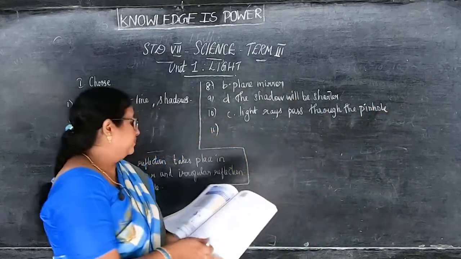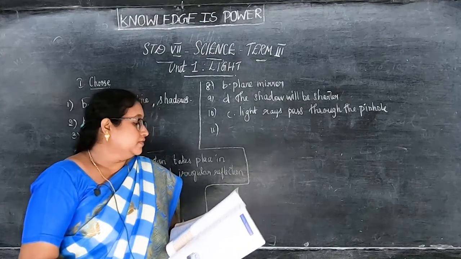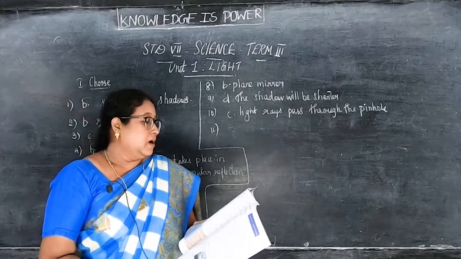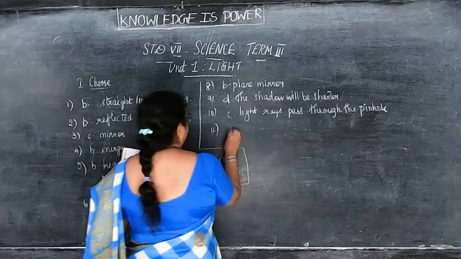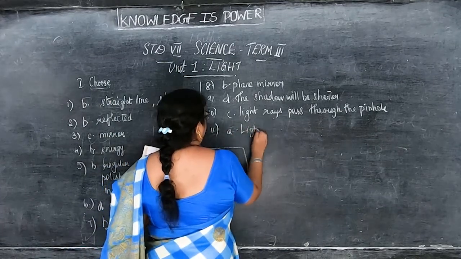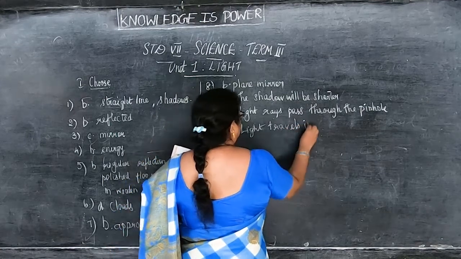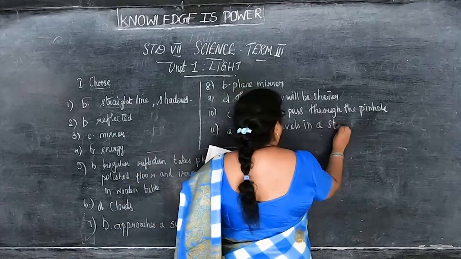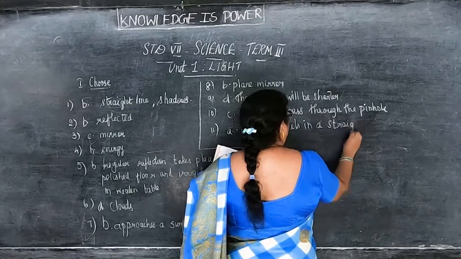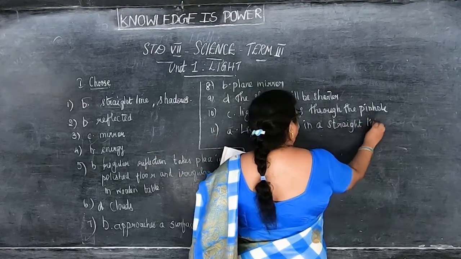Then 11. Which of the following facts explain how shadows are formed? A. Light travels in a straight line.